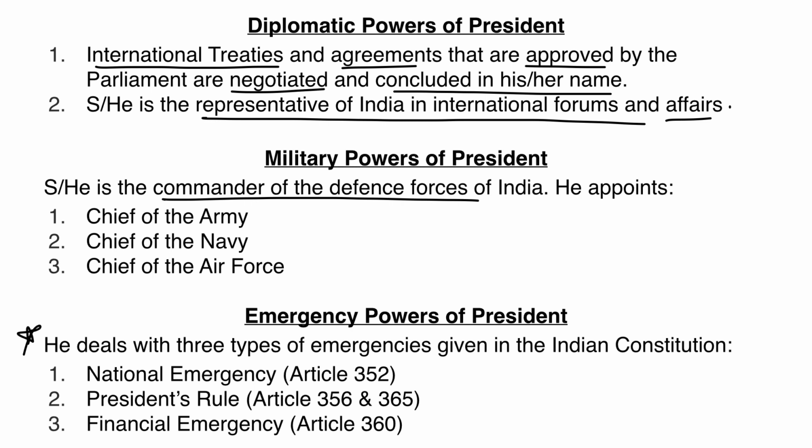And finally, emergency power of the president. She deals with 3 types of emergencies as mentioned in the constitution. Firstly, Article 352, that is national emergency. Article 356 and 365, president's rule, and Article 360, financial emergency. So she has the power to declare any of them.